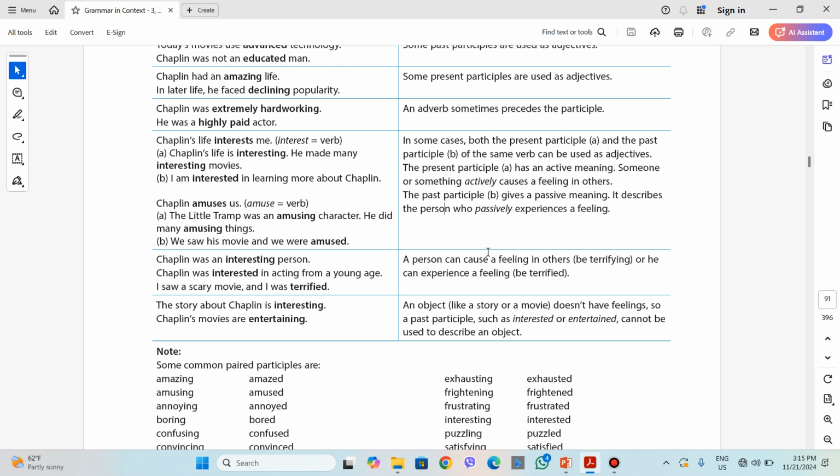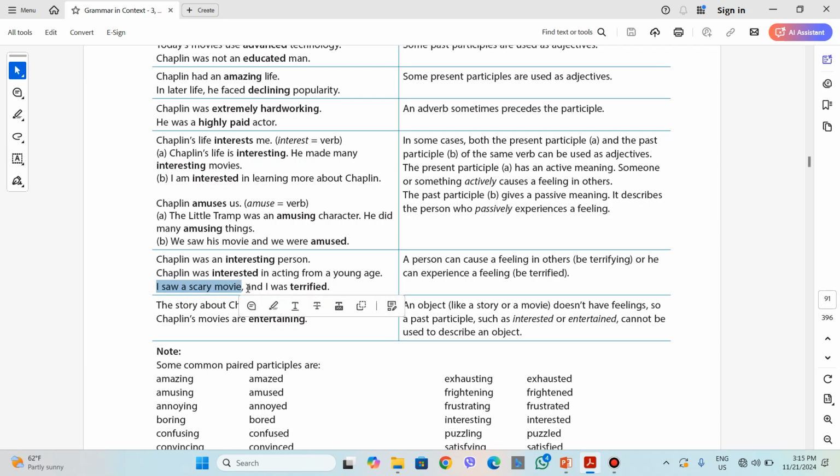Therefore, a person can cause a feeling in others, or he can experience a feeling, for example, being terrified. Charlie Chaplin was an interesting person, so Chaplin causes the feeling of being interested in others. Chaplin was interested in acting from a young age, so he experienced the feeling of being interested.